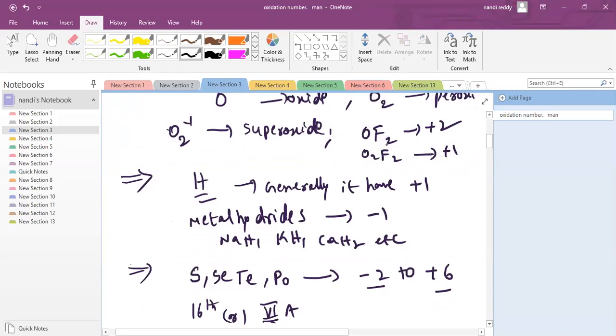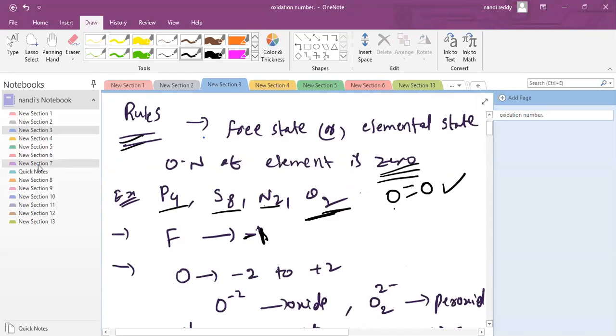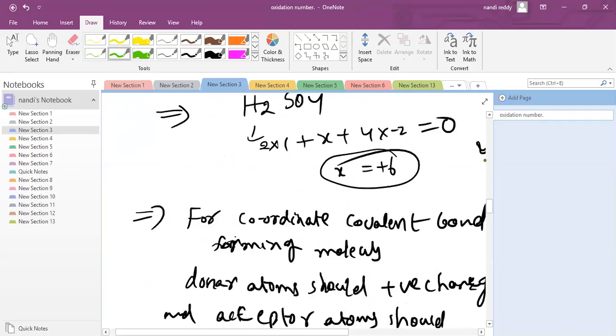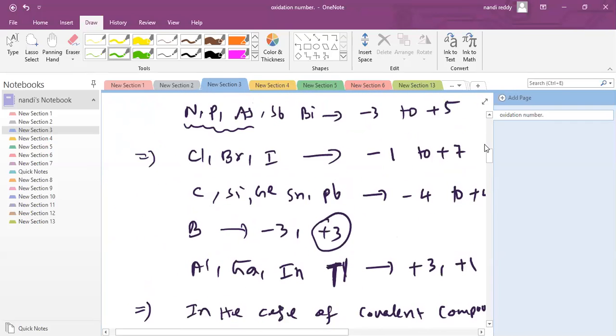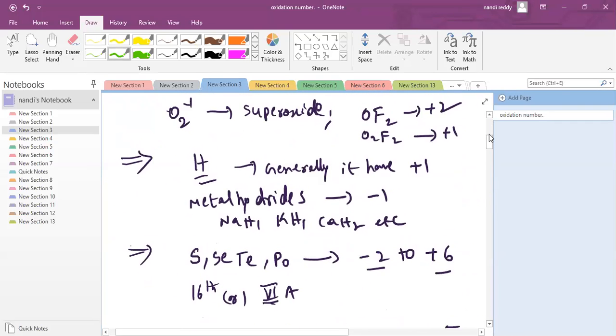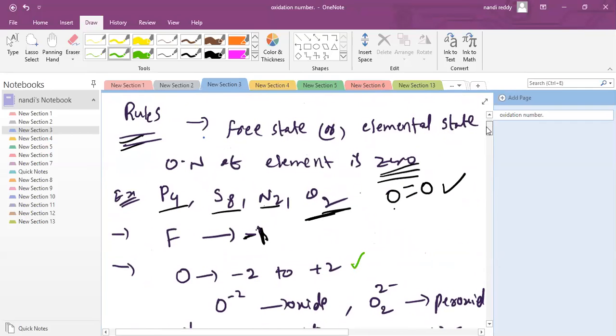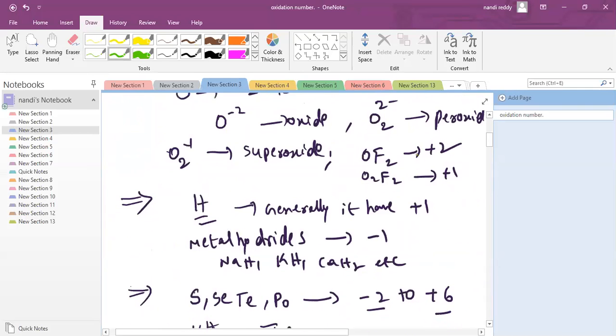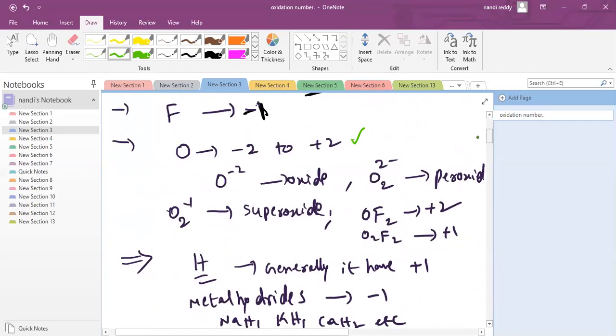Right, sir. Next. F always shows -1 oxidation number. Oxygen can show -2, and +2 oxidation numbers. That is variable. When can it show -1? In oxides, oxygen is -2, sir.